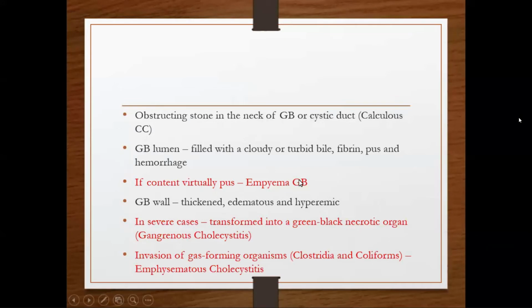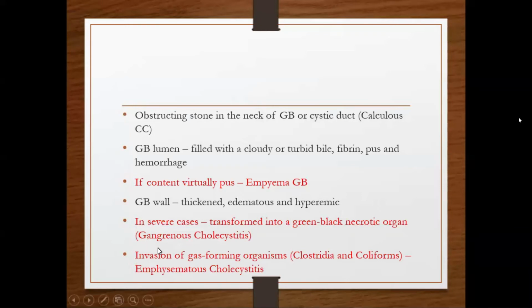And there is one term known as empyema of the gallbladder. If the gallbladder lumen is completely filled with pus, that condition is known as empyema of the gallbladder. This is an important term. And on cut section, the gallbladder wall is thickened, edematous, and hyperemic.